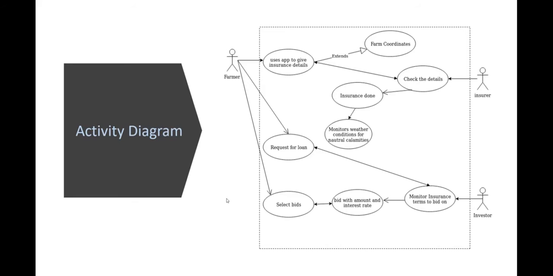Finally, the farmer gets a list of these bids and chooses the bids that most appropriately suit him. Obviously, these bid interest rates are much lower than what a bank or landlord would charge, which is generally above 15%. Now, the bids are made, the farmer insurance is done, and finally the land is insured.